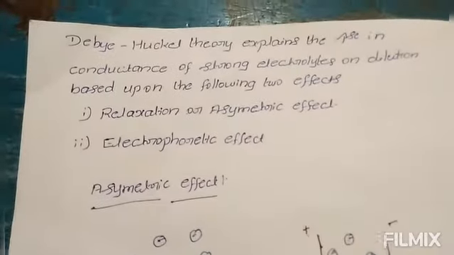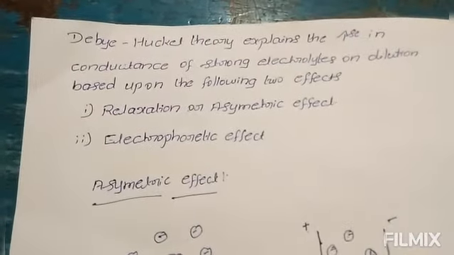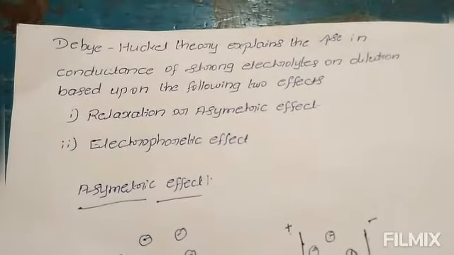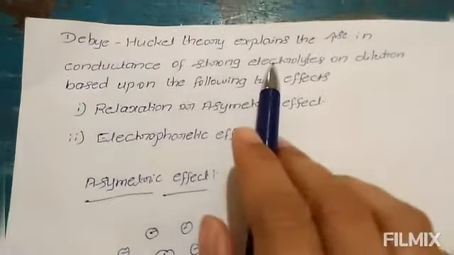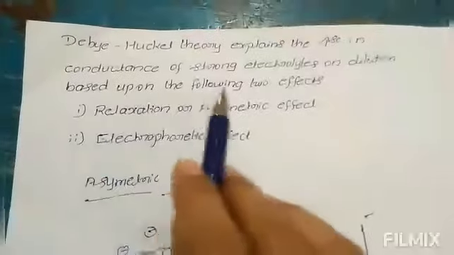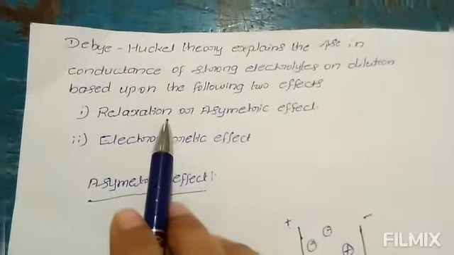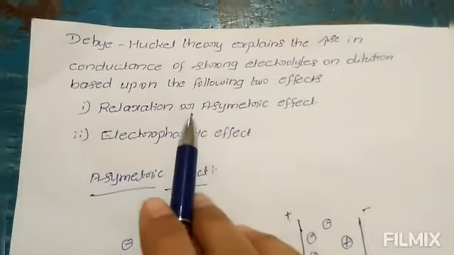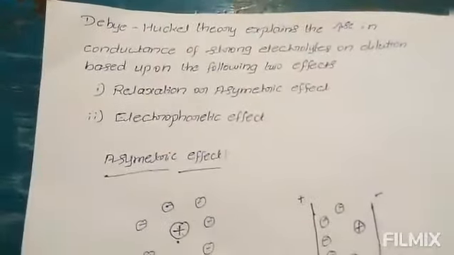Hello everyone, welcome back to the next session of the video on electrochemistry. Debye-Huckel theory explains the increase in conductance of strong electrolytes on dilution based upon the following two effects: relaxation or asymmetric effect and electrophoretic effect. First, the asymmetric effect.